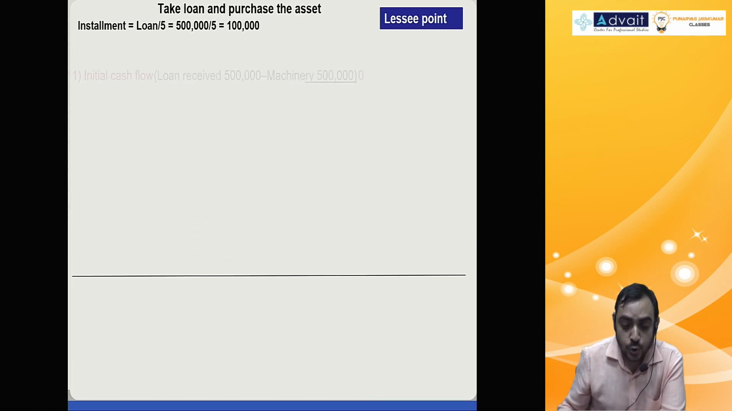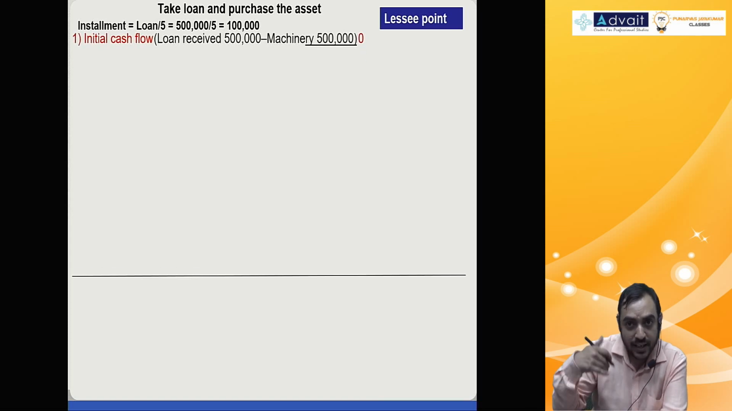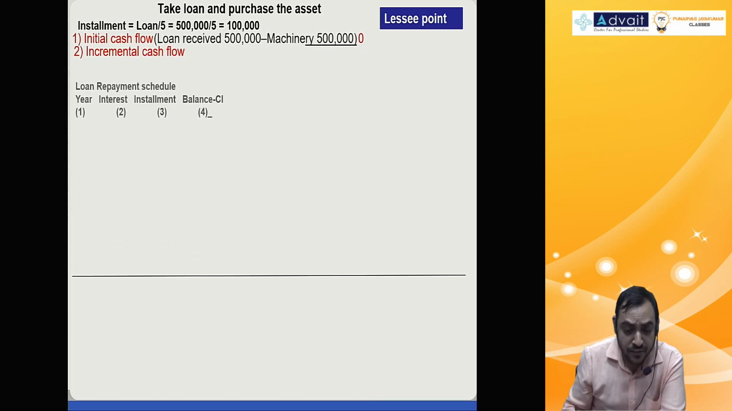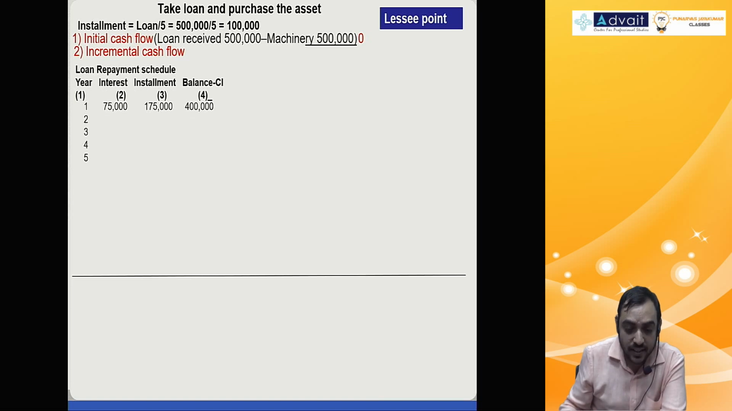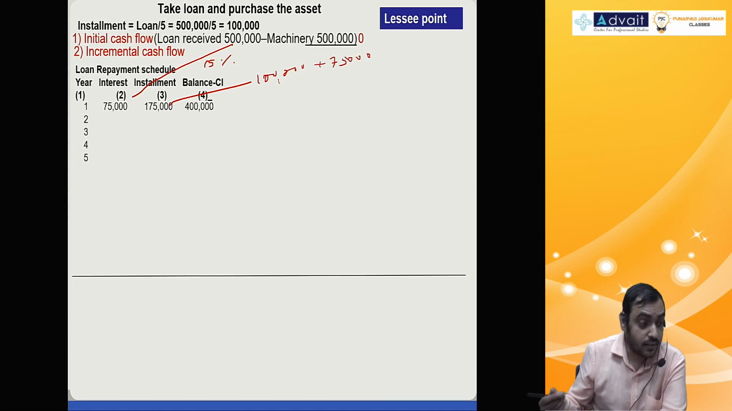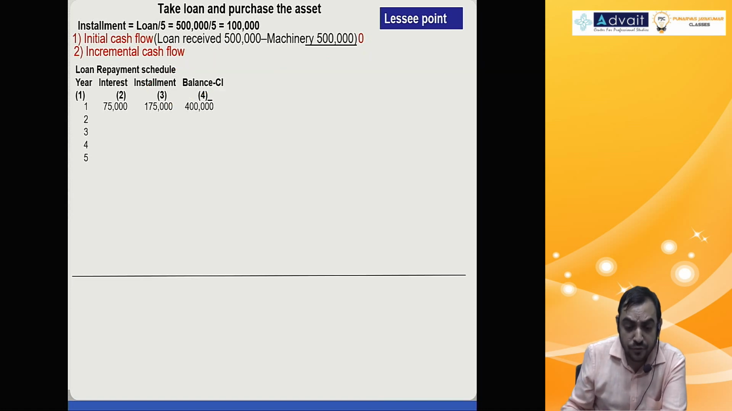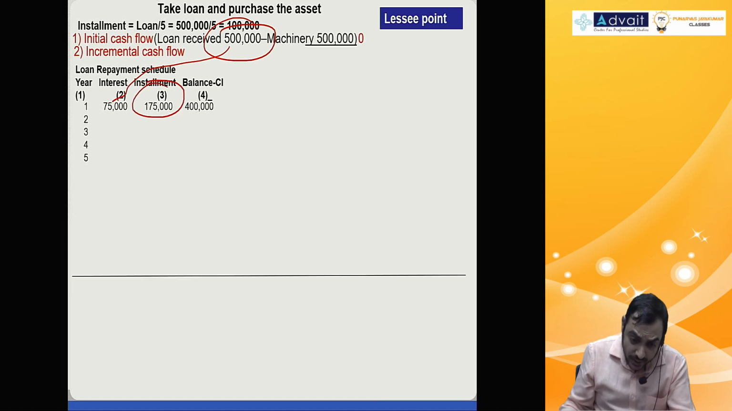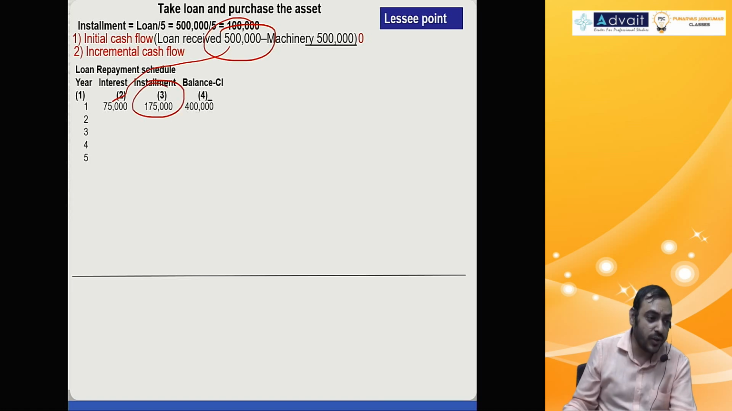Just understand. So loan installment 1 lakh. Initial cash flow 5 lakh you get, 5 lakh you pay, 0. Every year, interest on 5 lakh at 15% is 75,000. So installment is 1 lakh principal plus 75,000 interest, so 1 lakh 75,000. Next year on what amount? Out of 5 lakh, 1 lakh principal is paid, so it became 4 lakh. Or you can do 5 lakh plus 75,000 minus 1 lakh 75,000. Both ways you get 4 lakh.